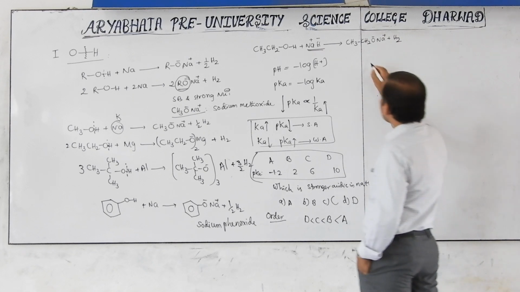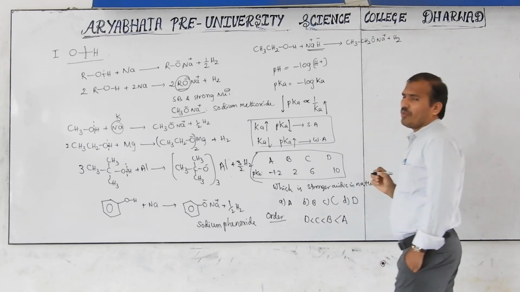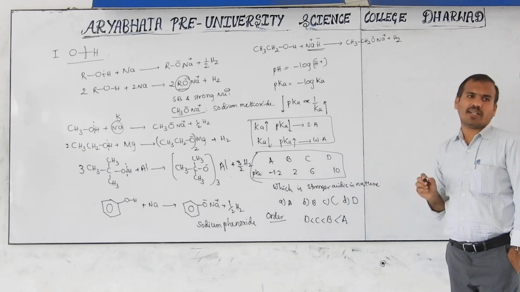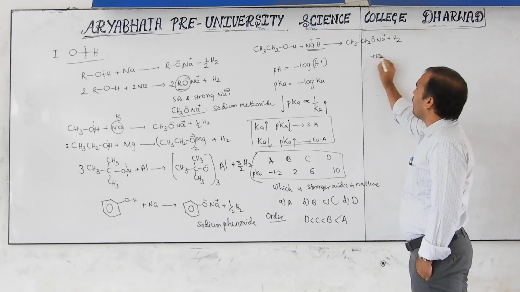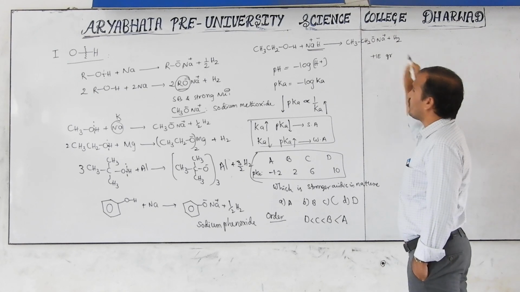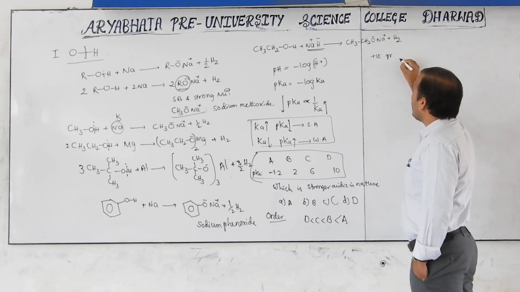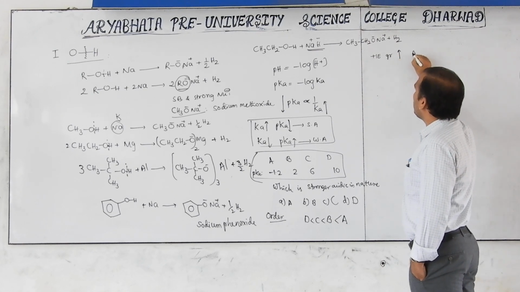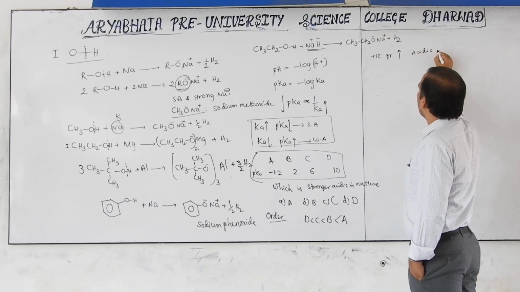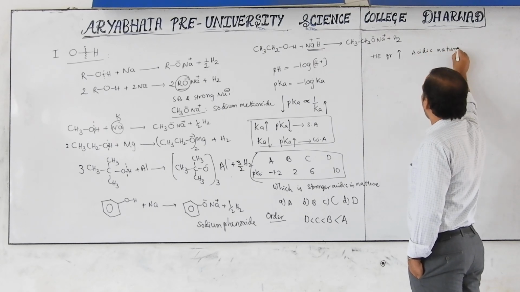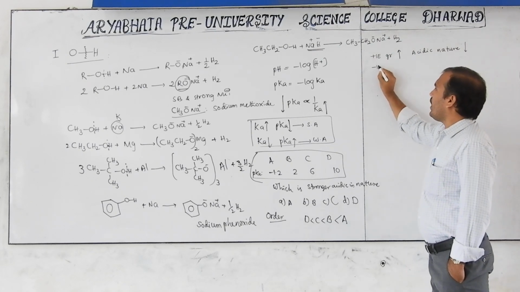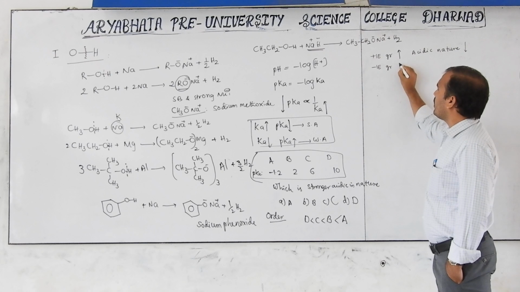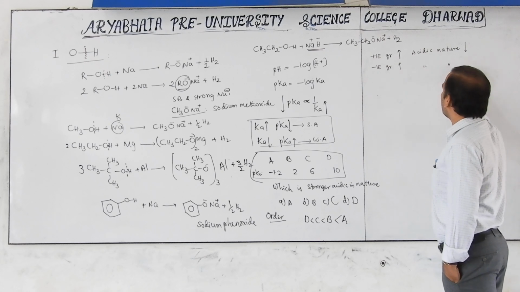Now, I think in the first year we will study the inductive effect, resonance effect. So, a positive inductive effect group decreases acidic nature. Negative inductive group increases acidic nature.